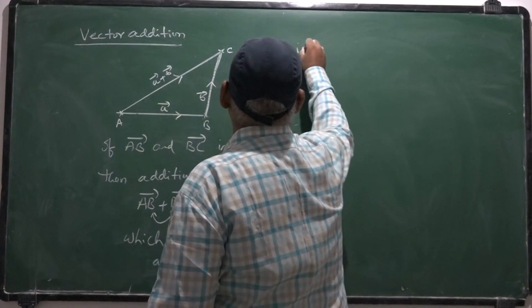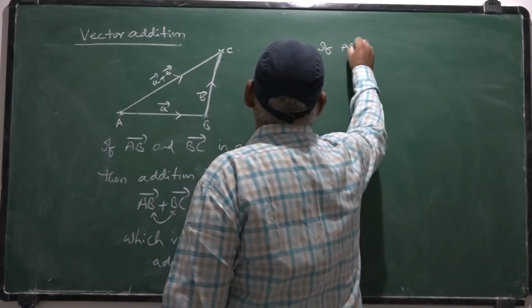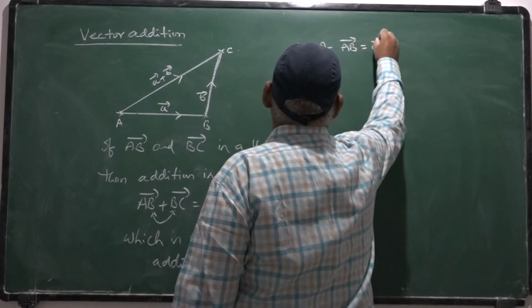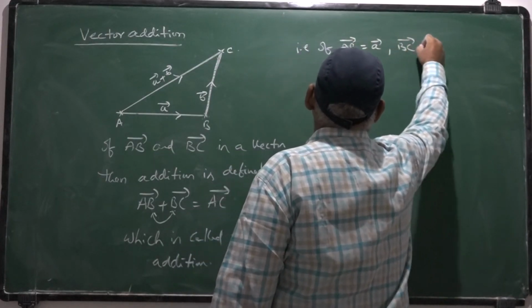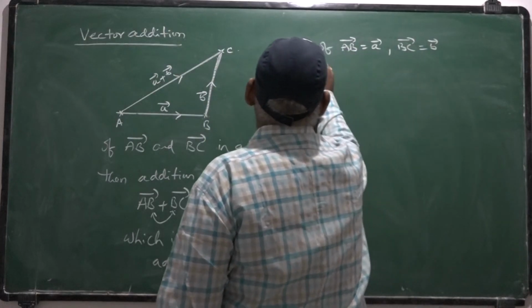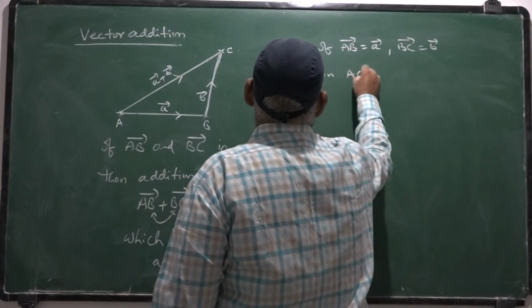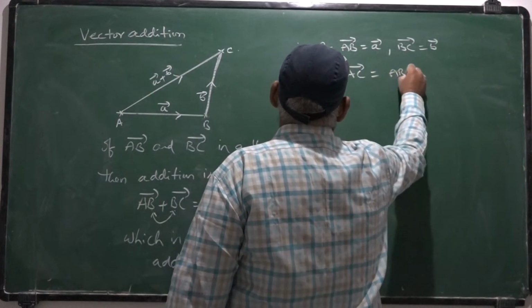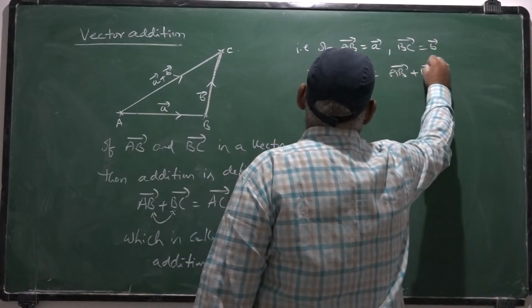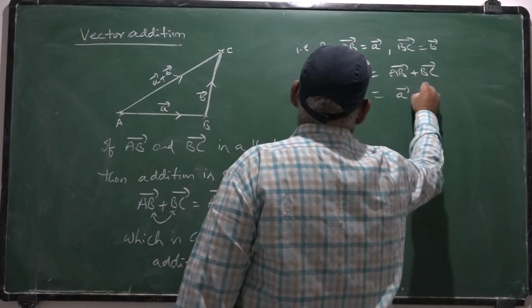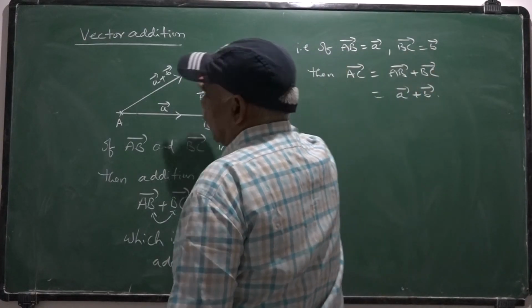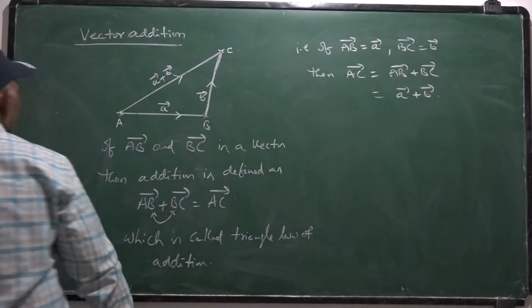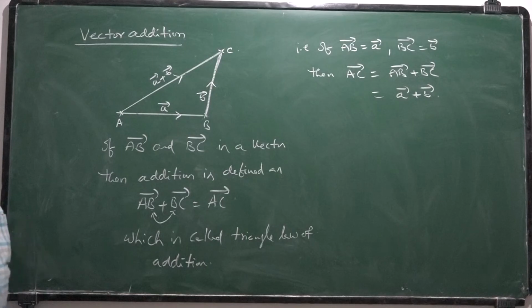That is, in notation, if AB bar equal to A bar and BC bar equal to B bar, then AC bar equal to AB bar plus BC bar, which is nothing but A bar plus B bar itself. The vector along the third side is A bar plus B bar. This is called vector addition.